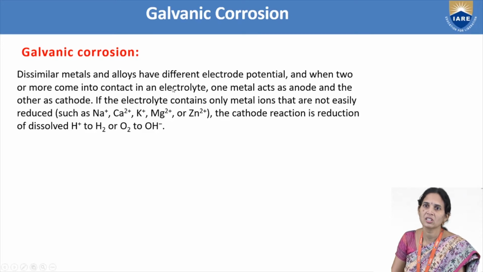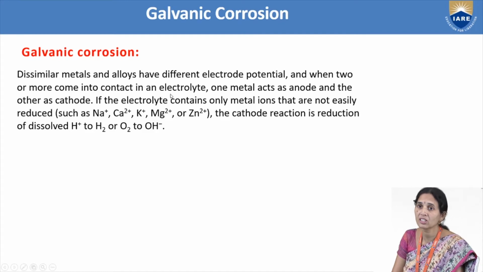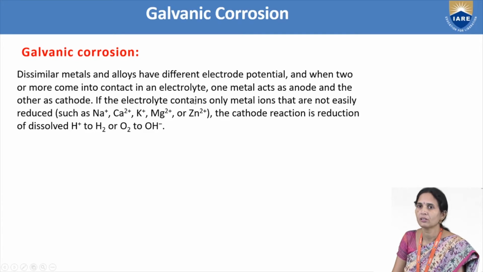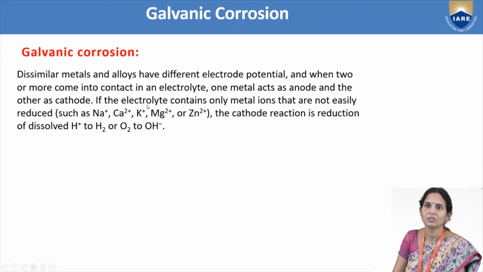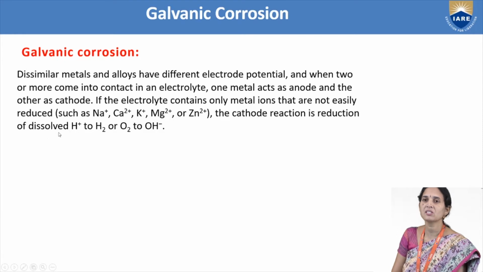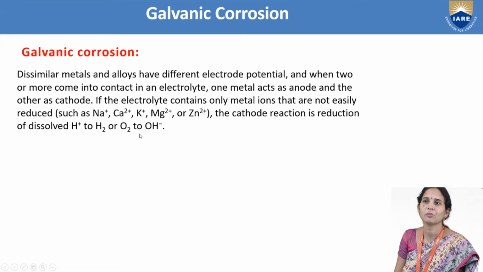So here we can see that when two or more metals are in contact in an electrolyte, one metal will act as anode and the other will act as cathode. If the electrolyte contains only metal ions that are not easily reduced, the cathode reaction is a reduction reaction, where H plus ions are reduced to H2 gas, and oxygen is reduced to hydroxide ions.